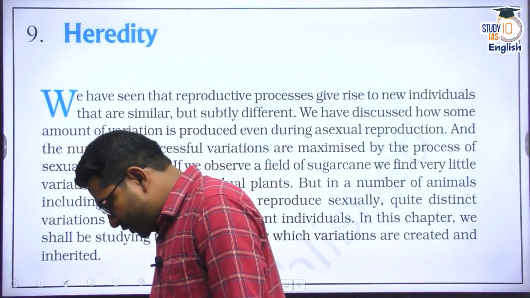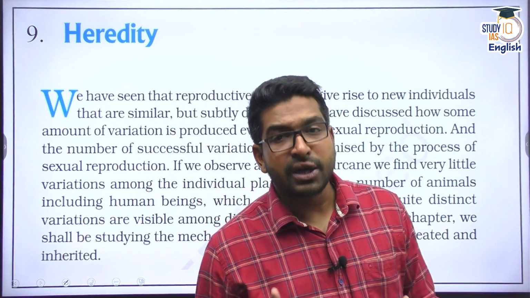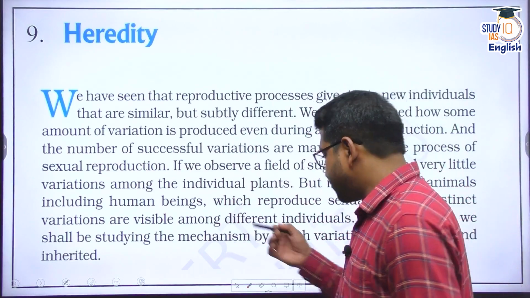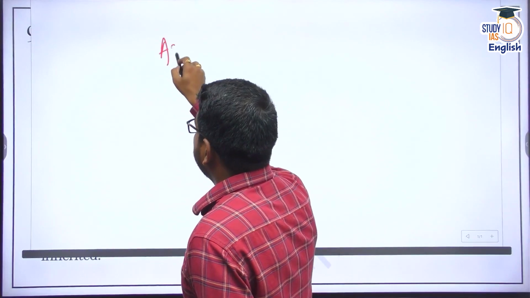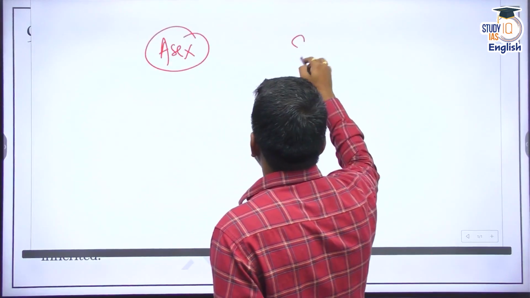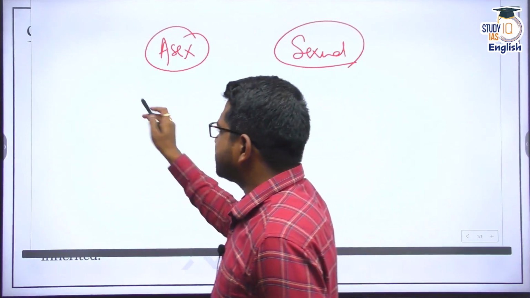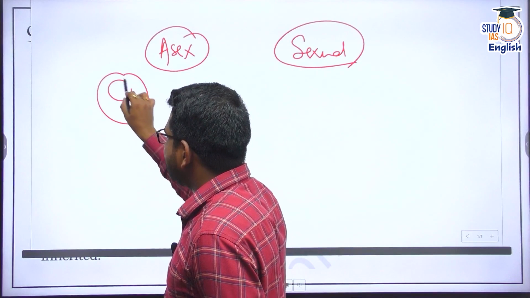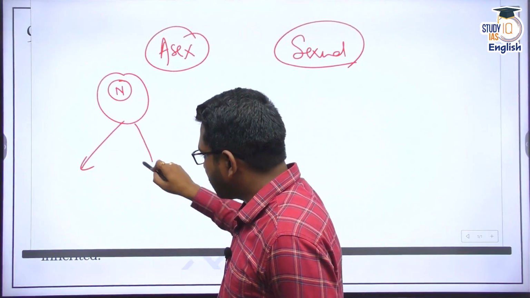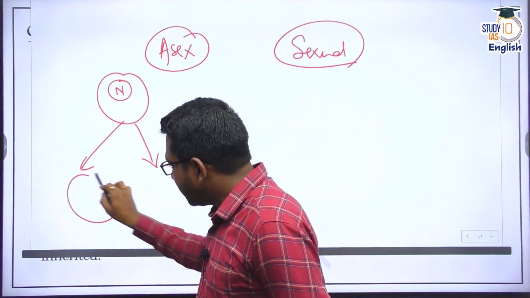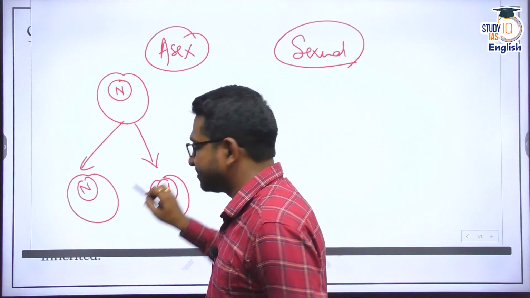Right. Let's begin our discussion of heredity. In our previous interactions, we understood how organisms reproduce, and we understood two concepts. The reproduction process can be asexual reproduction or sexual reproduction. In both cases, even in asexual reproduction, the cell's genetic information is present in the nucleus, and when it divides, say through binary fission, the same genetic information passes to the next progeny or the next generation.